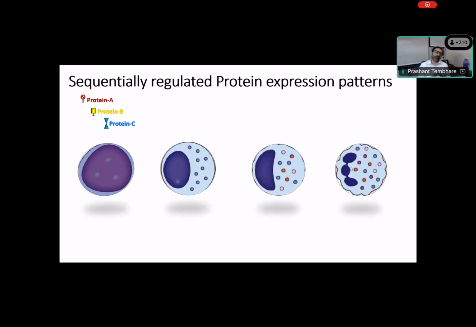Now, let's understand using a cartoon what happens when I say protein expression changes. This is a cartoon where you have an immature form. You can see some nucleoli and a high nuclear-to-cytoplasmic ratio. Then we have some mature forms, from one to other of the myeloid series.